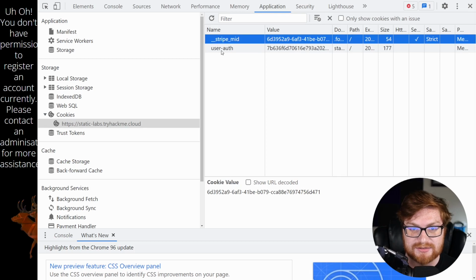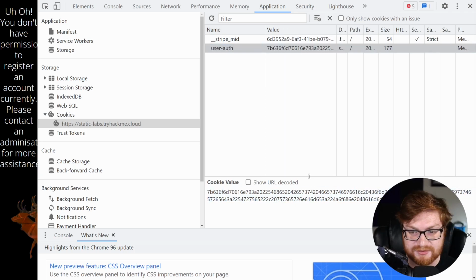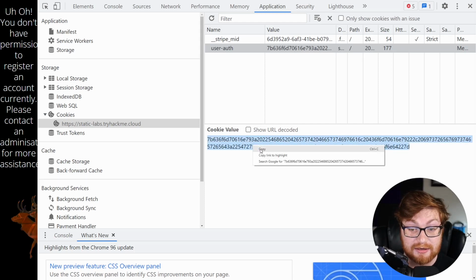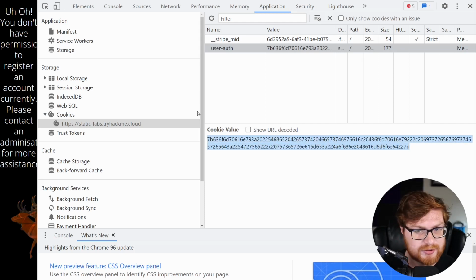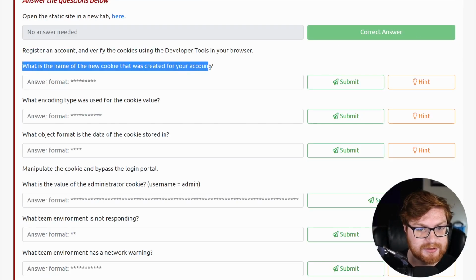Ooh, so this is a kind of connection that we have set up. We see a list of cookies with their name and value over here. One of these is for Font Awesome, and the other, as you can see for the domain here, is for Static Labs TryHackMe Cloud. Now, this value you can see down below. My face is just about in the way, but it's a lot of letters and numbers. Seemingly, these are more numbers than they are letters, and interestingly, all the letters are A through F, which sounds a lot like hexadecimal. And I don't know if TryHackMe is going to maybe give us that clue, but we did see, hey, we found our cookie.